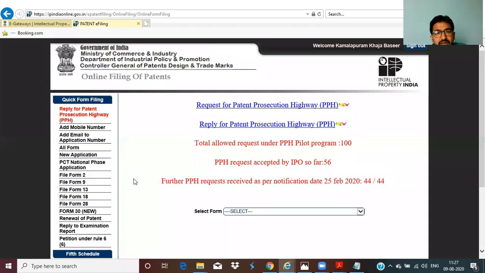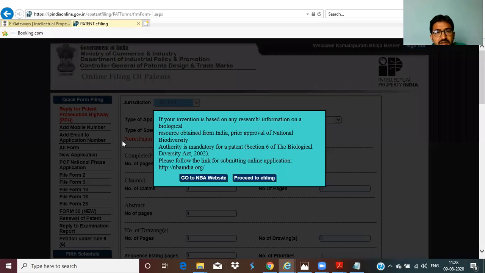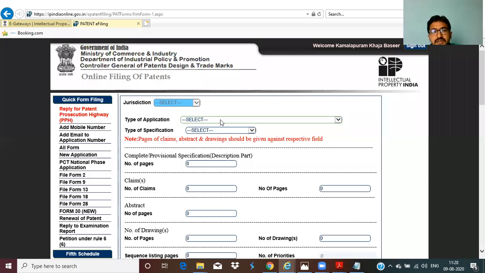Now, for filing the patent, the first step is, once the digital signature is connected and you log in successfully, click on new application. It's asking for any biodiversity. If you go for the NBA website, if it's not there, you directly proceed to e-file. Now see, this jurisdiction will come once you enter your address. This jurisdiction is related to your location. Based on the location, automatically the patent office center will be enabled.